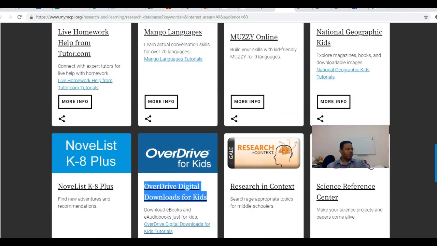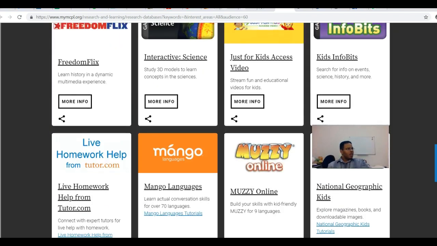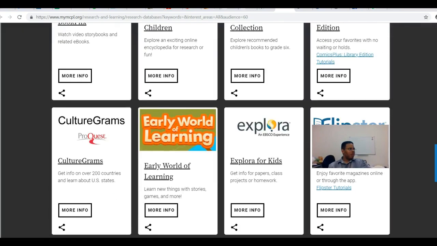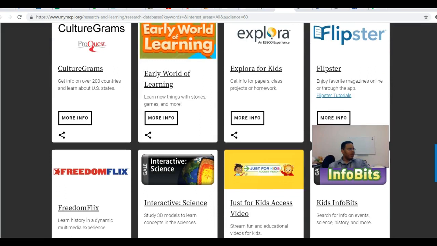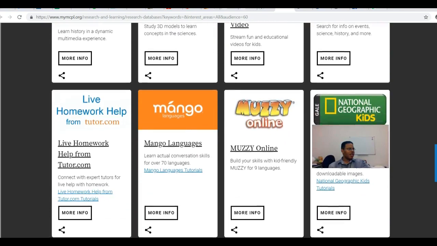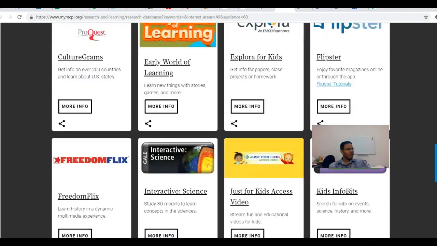Now we're back at this main page here, and I actually did want to show you all something from here. So these are in alphabetical order. We're starting off with Book Flix, and we're going and we're going. We're at the E's and the F's and the I's and the J's and the K's and L's, M's, N's.